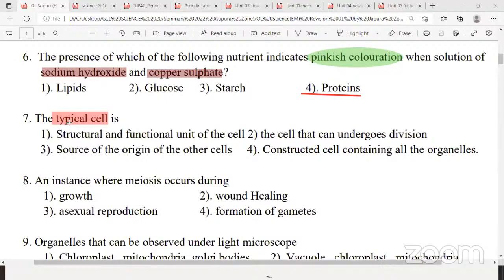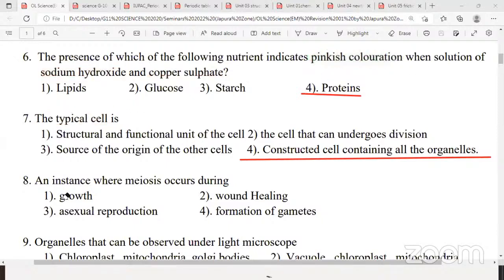If you take red blood cells, no nucleus. But the constructed cell, that is a constructed cell. So what is the thing to know about a typical cell? It is a constructed cell including all the organelles. So I gave the answer. The answer is fourth. Constructed cell containing all the organelles in it. Question number 7, answer is fourth.